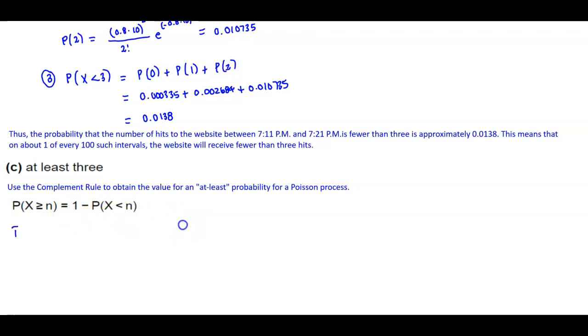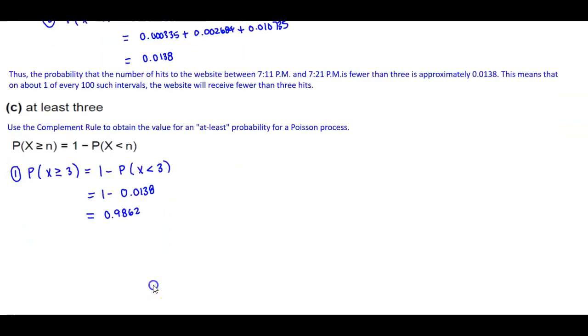So we want to find P(x greater than or equal to 3), which is at least 3, which is equal to 1 minus the probability of x being less than 3. We found that in the previous example, so we want 1 minus 0.0138, which gives us 0.9862.